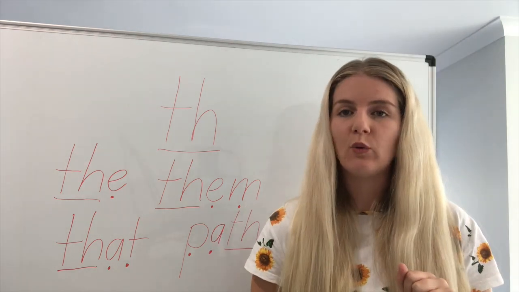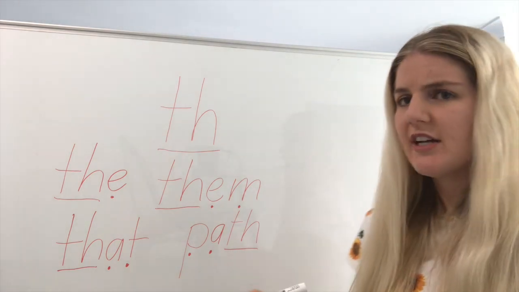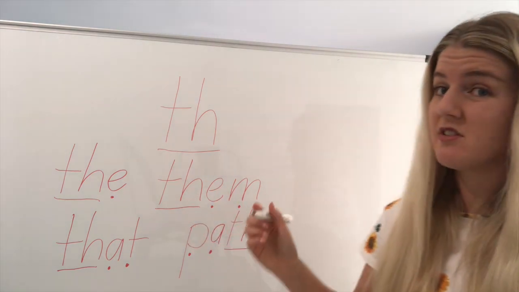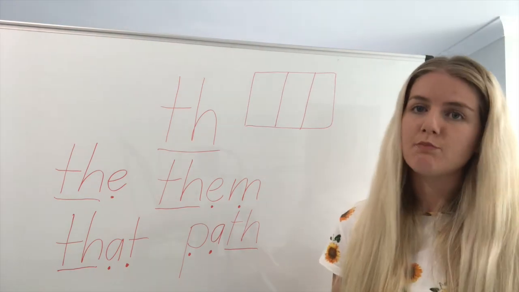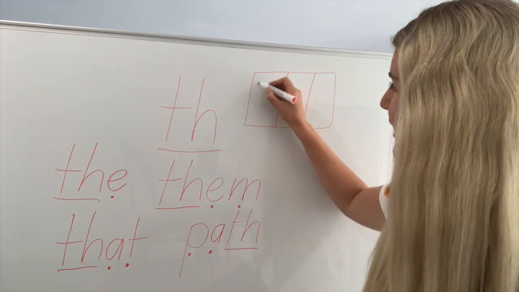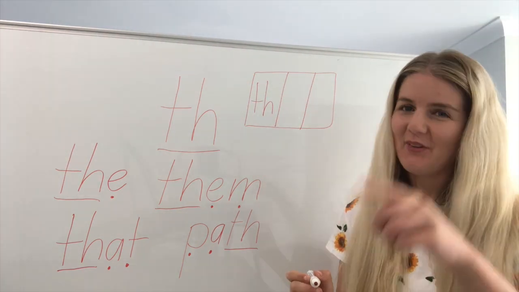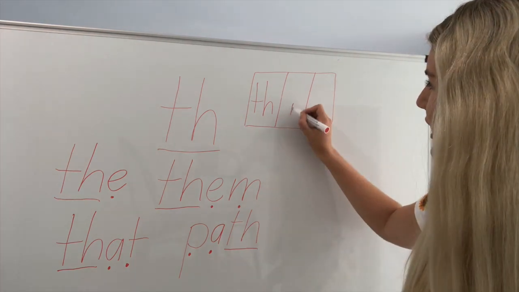So that sound, talk it once more. Ick. It's got three sounds, so we could use our sound boxes as well. What do you think I would put in the first box? Our magic digraph today. That's right, TH. Ick. I know that one. Ick.